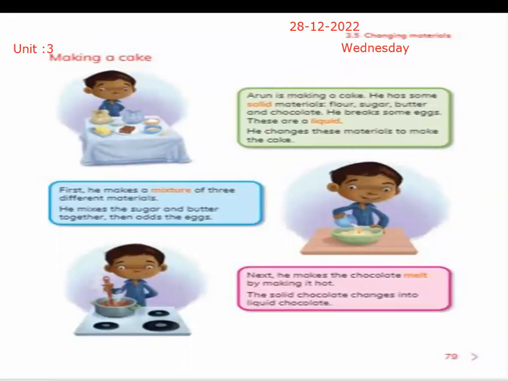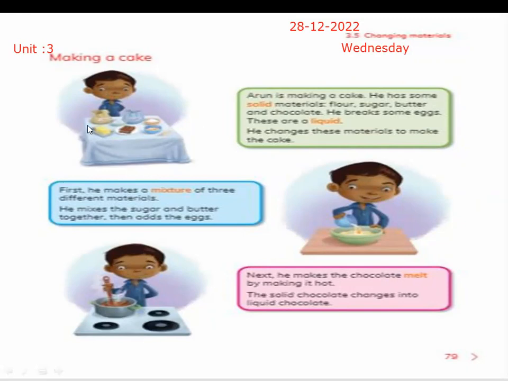This is a boy who is making a cake. What is the boy doing? He is making a cake. And how is he making a cake? By heating. There are some cakes that can be made by heating and some of them are made by cooling.